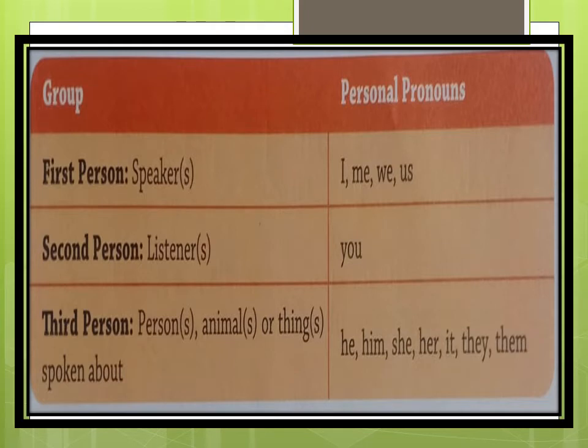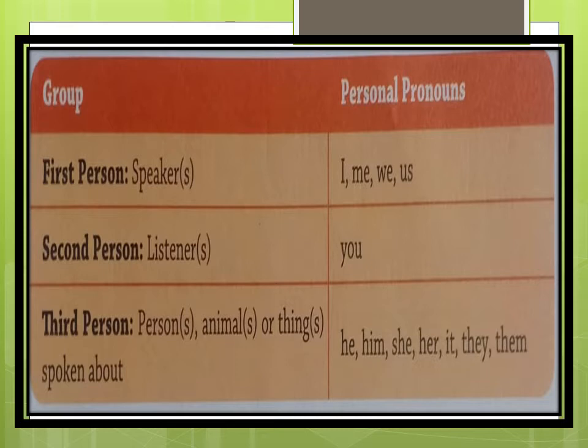Before we go to the second topic, we need to refer to this chart. In this you can see there are three types of groups, and it shows which personal pronouns are used for these three groups. Dear children, the same chart is in your workbook also.